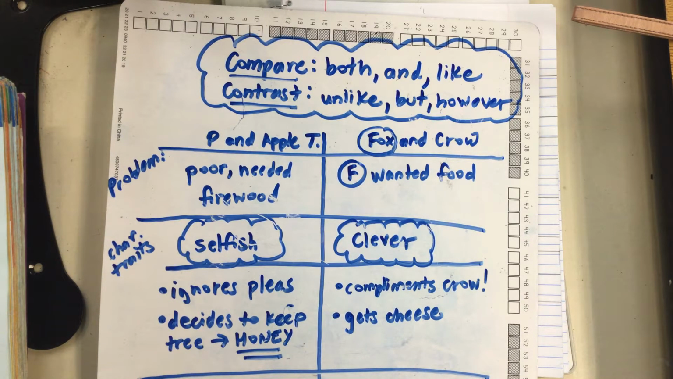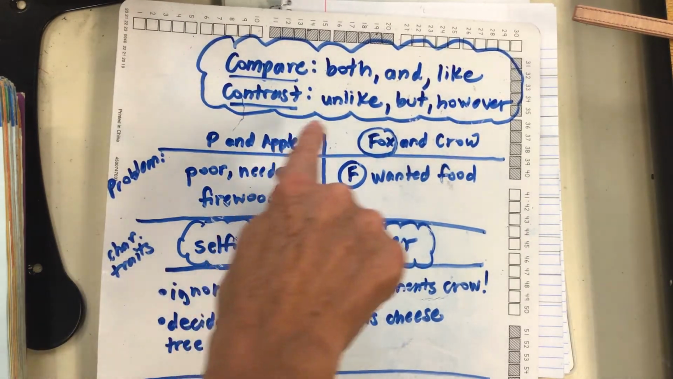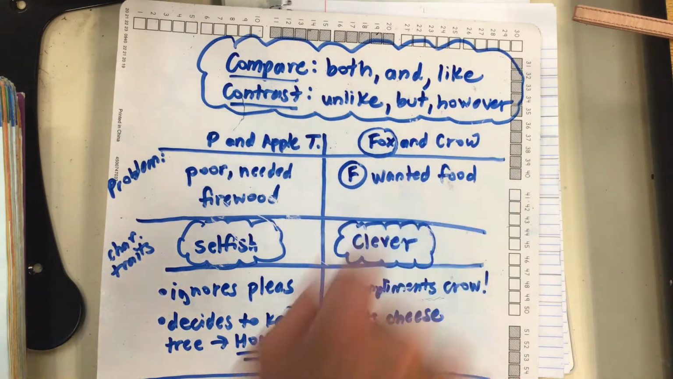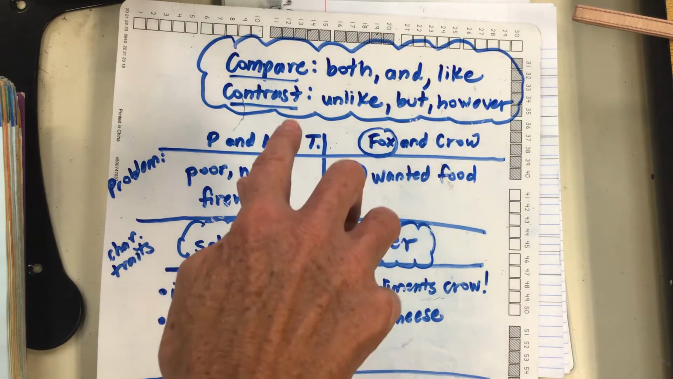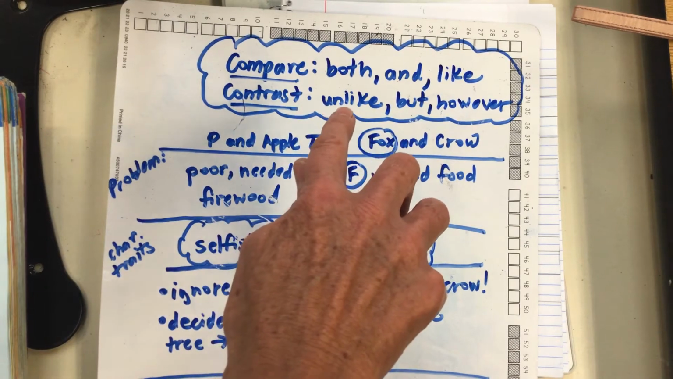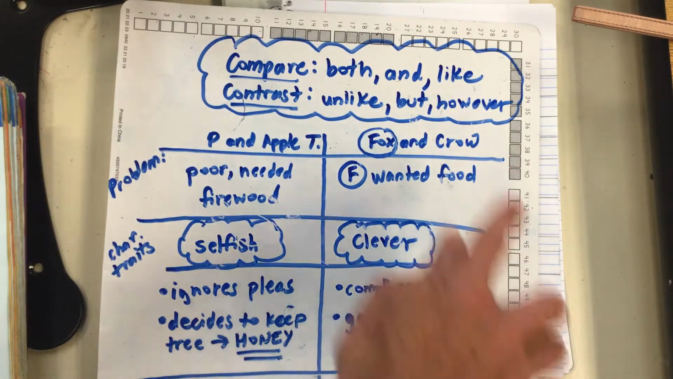Today we compared and contrasted some characters from the two fables that we read last week. We want to be making sure that we are focusing on the essential question: how do our actions influence our lives? So what we did is we made a comparing and contrasting chart here. We had the comparing words, both and like, at the top, and contrasting words, how they are different, like using the words unlike, but, and however.